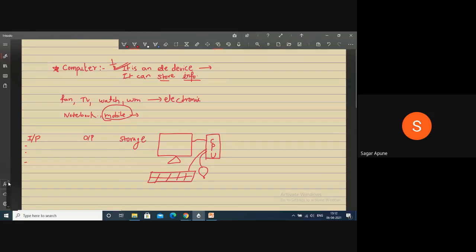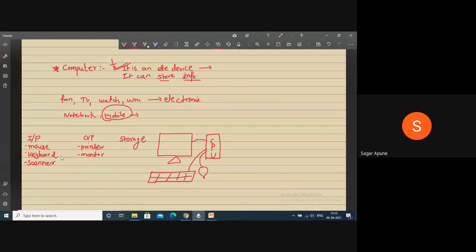Yes, which are the input devices? Mouse, right. Mouse is an input device. Correct. Keyboard, right. Keyboard is an input device. Another one, scanner, good. Scanner is an input device. Printer. Printer is an output device, not input, because it prints your data, right? It shows the output of your data. So printer is an output device. Again, your monitor is an output device, right?